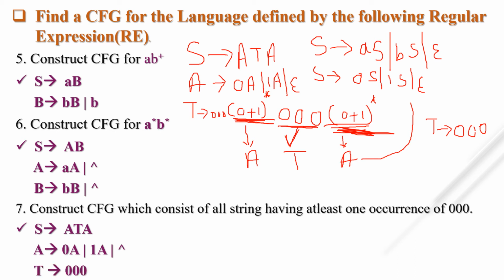If you write S tends to capital A 3 times 0 and then capital A, then it is also correct. And then A tends to, you have to derive this one. But instead of this, what I am taking is a non-terminal capital T. Let's see the next one.